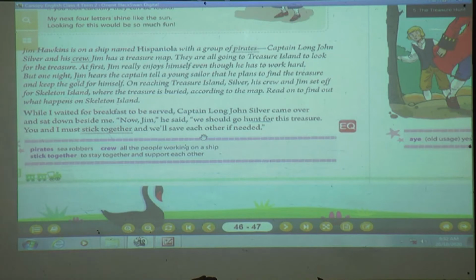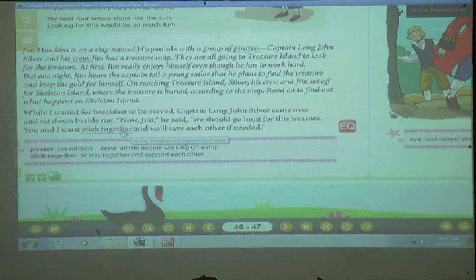Now this John Silver did not know that Jim Hawkins knows about his plans. That Jim Hawkins came to know whatever he is planning in his mind. Then we will see when he sat beside him, what he told him. Now Jim, he said, we should go hunt for this treasure. Then he is telling Jim what we should do? We should go hunt. Hunt means to go in search of the treasure.